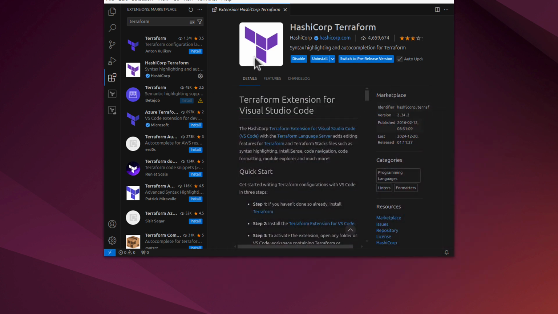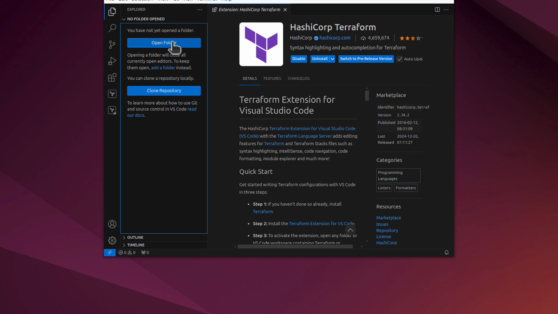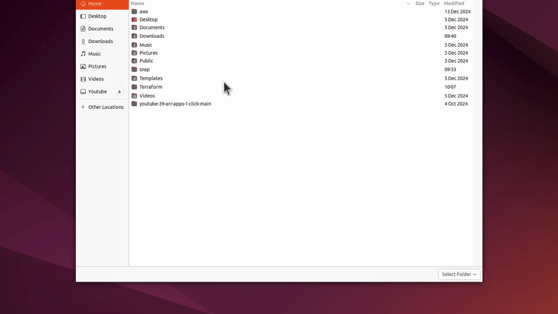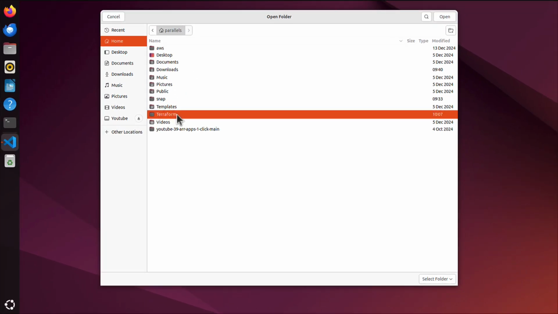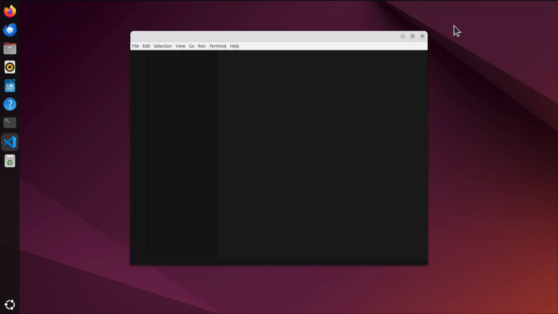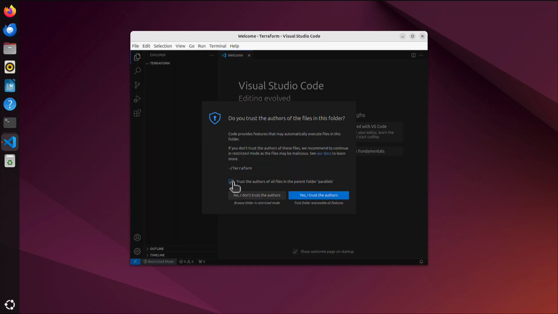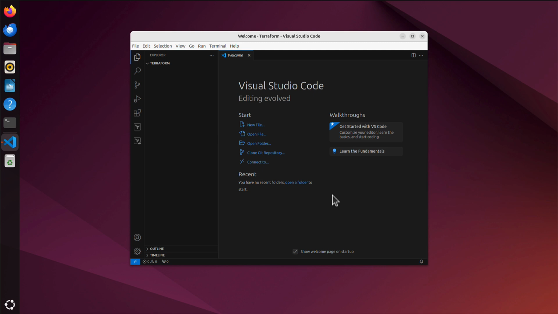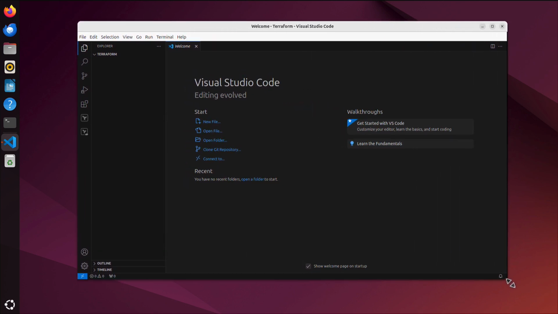I will just close it. Here we can click that top icon, the Explorer, and we can click Open Folder. And we will open that folder that we've just created, the Terraform one. Let's open it, and it should be empty because we've just created it. Yes, I trust. This is my device. Maybe I will make it bigger. And we can configure our provider.